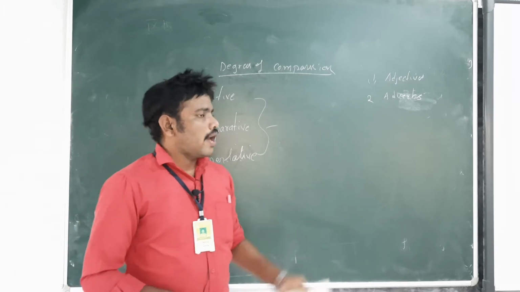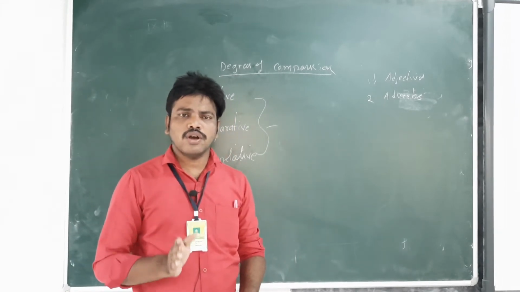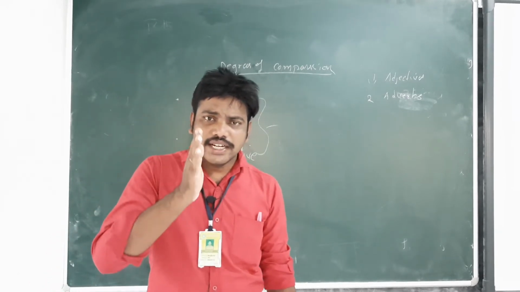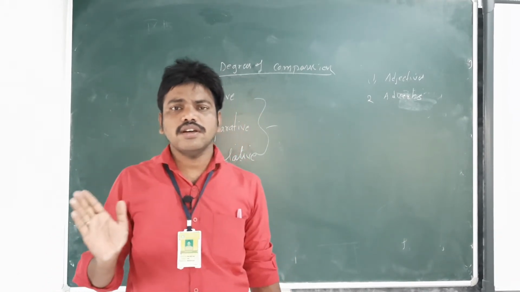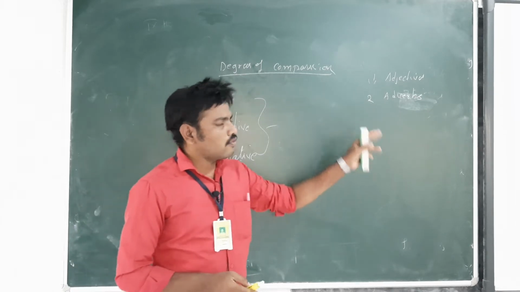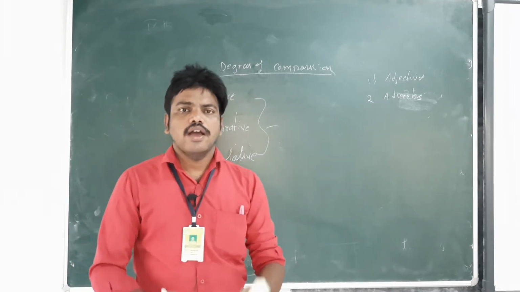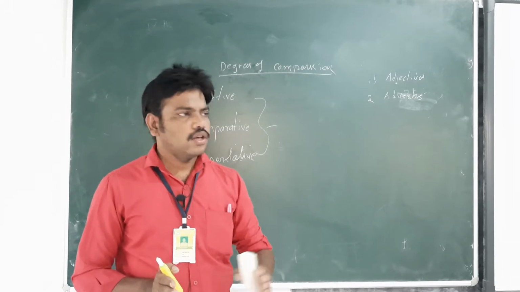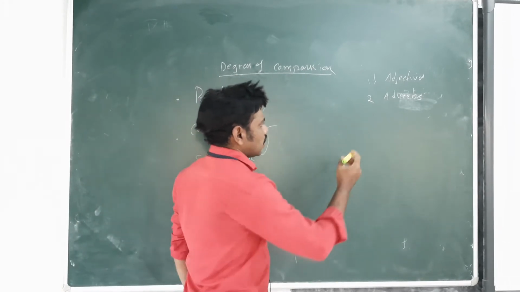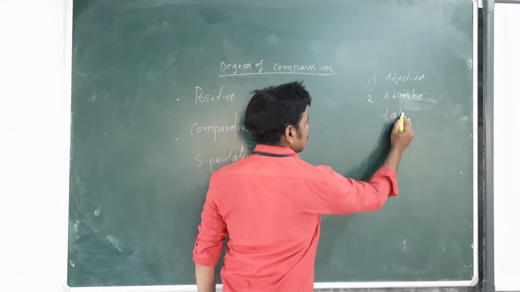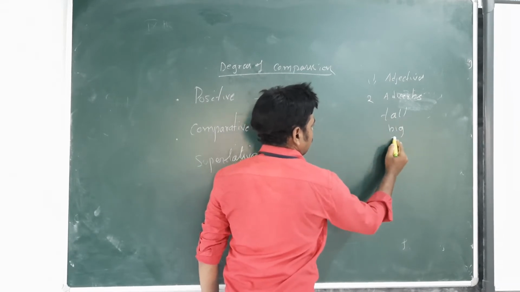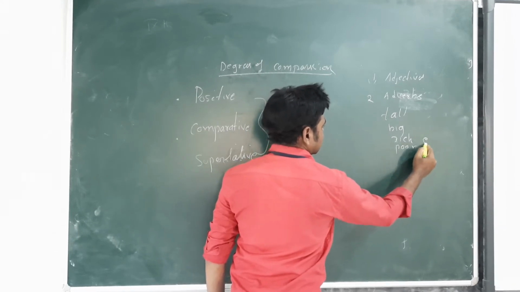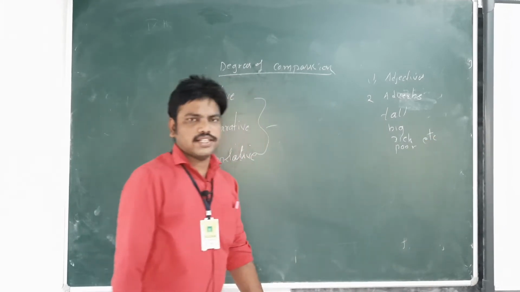Adjectives describe the noun and modify the noun. And an adverb modifies an adjective, an adverb and a verb. Let us see some adjectives: tall, big, rich, poor, etc. They are called adjectives.